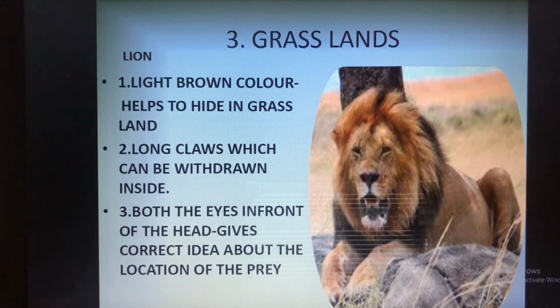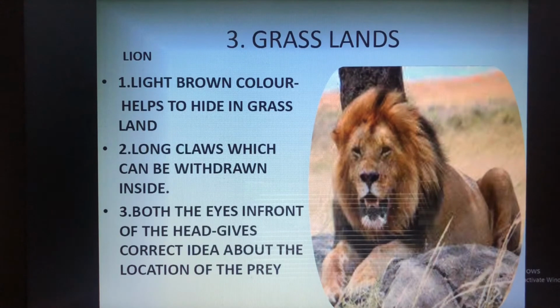Now the next terrestrial habitat we are going to study is the grassland. Okay, now we have studied about the desert and the mountain regions. Now let us study about the grasslands. Here in the grassland we are going to study about the lion. You already know a lion lives in the forest or on the grassland, and this animal is very strong and it can hunt and kill animals like deer and eat them. It is light brown in color and this helps it to hide in the grassland.